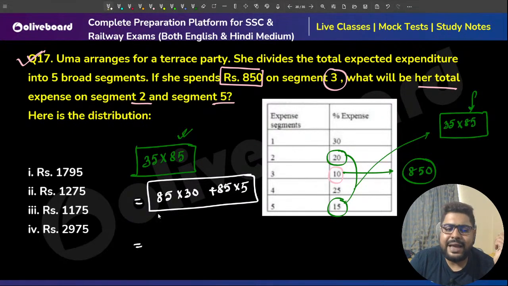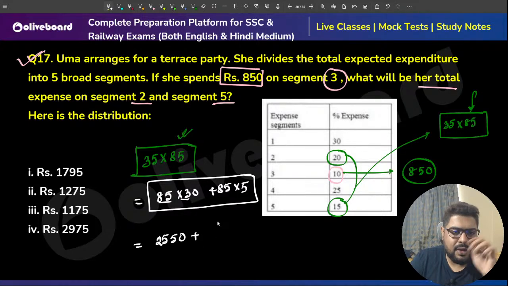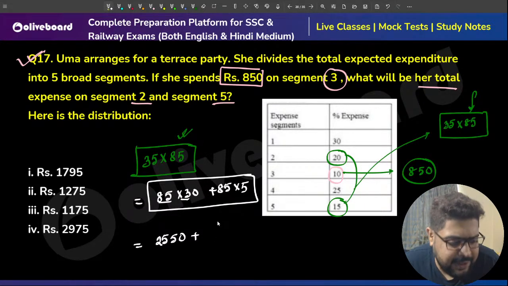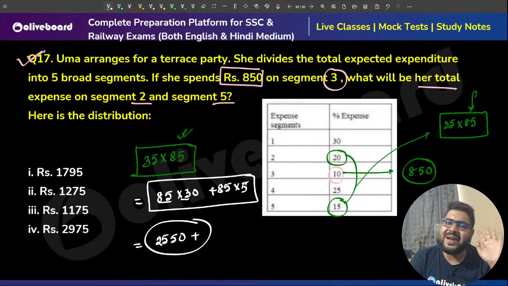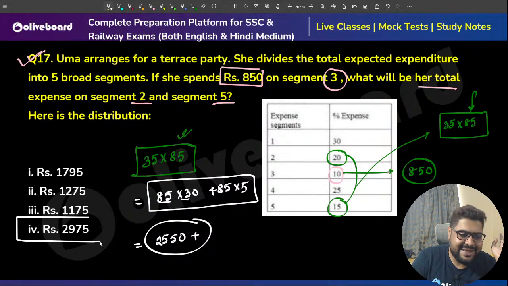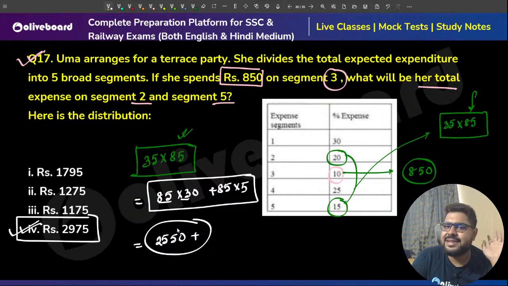So do this. 85 times 3 is 255. 8 3s are 24, 5 3s are 15, so 2550 plus 1 second. So one option is greater than this: 255 plus something, so it is greater than this.